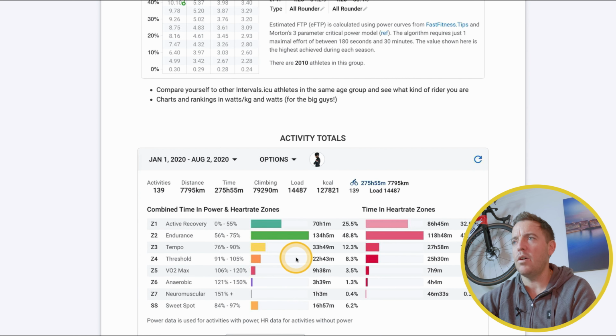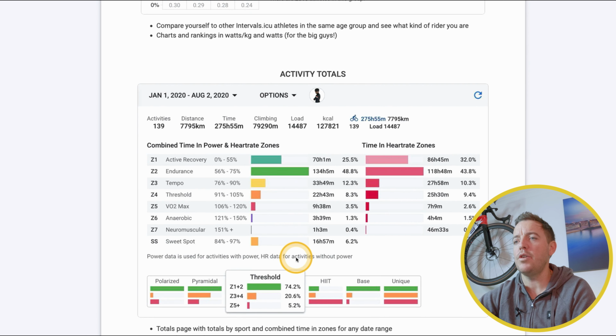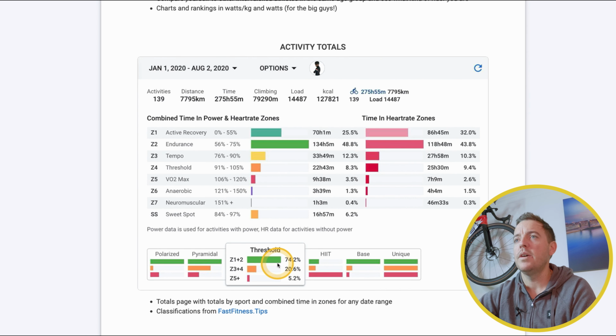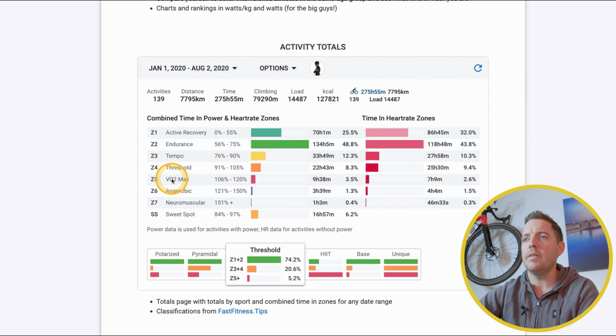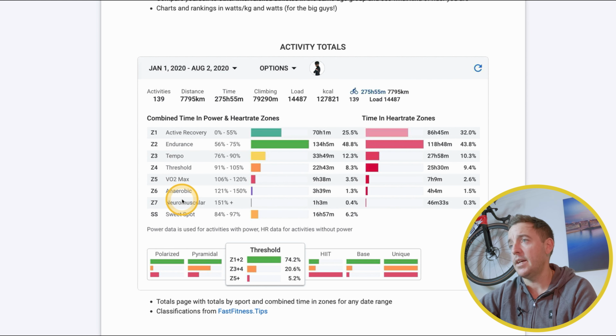And then you've got your activity goal totals here, with your time spent in threshold, all your different zones here. So endurance, tempo, threshold, VO2 max, anaerobic and neuromuscular, and your heart rate zones as well.